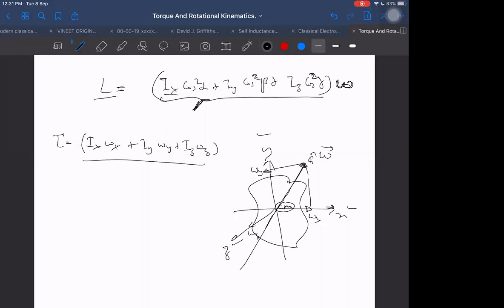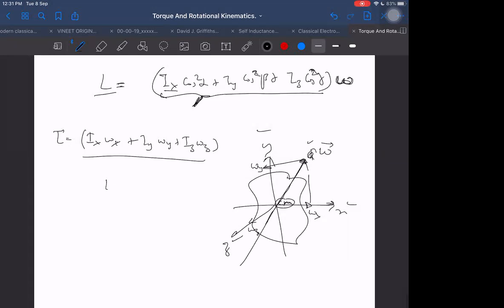Will the angular momentum be lying along the axis? Angular momentum will not be lying along the axis. It will be lying in some other direction. How do we know that? Let us say I want to find out cos of alpha dash.